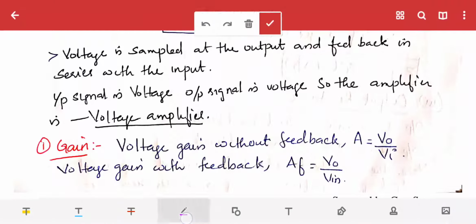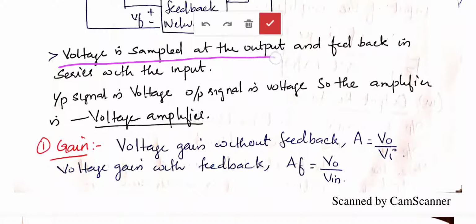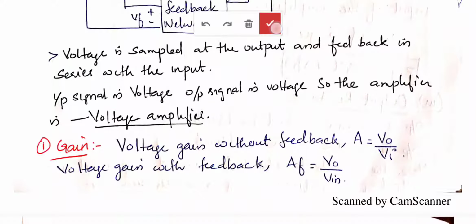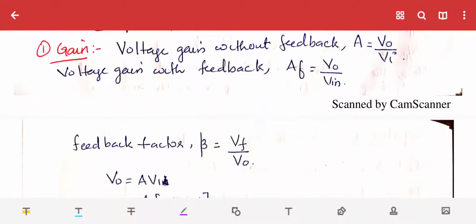Here voltage is sampled at the output and fed back in series with the input. The input signal is a voltage signal and the output signal is also voltage, so it is a voltage amplifier. Now we will see the derivation of gain. What do we mean by gain?